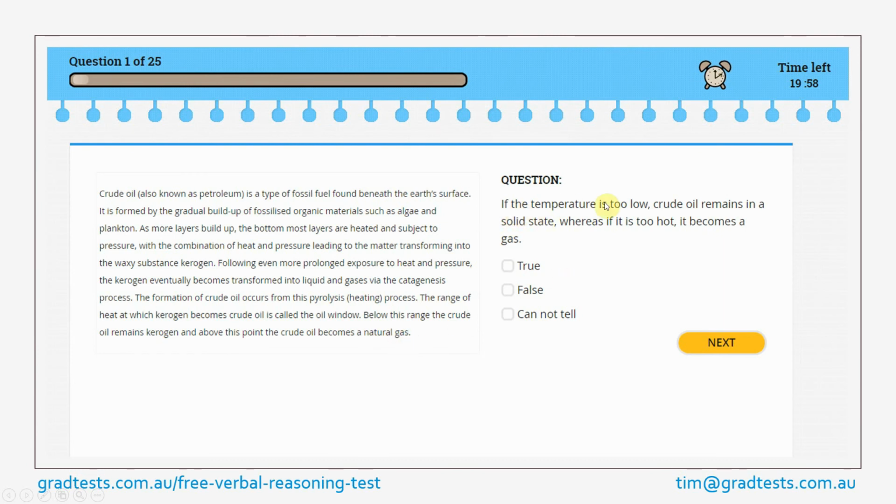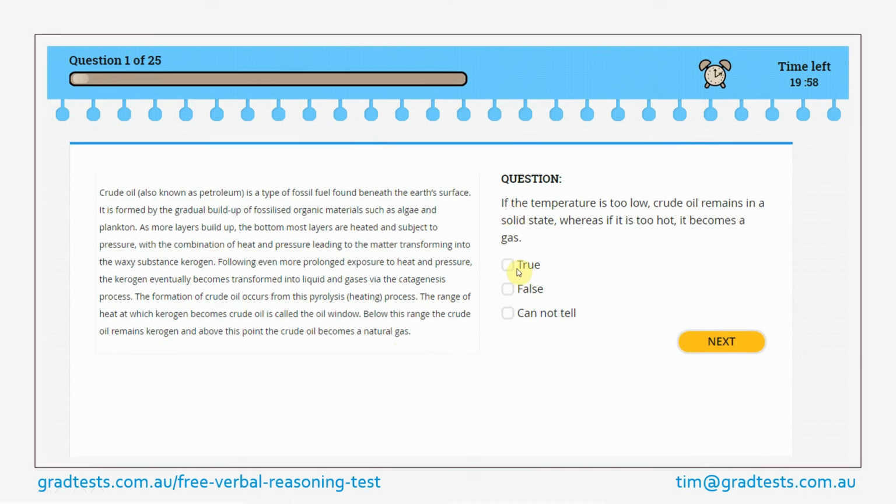So then we need to look at the transition of this oil as the temperature goes from high to low. And what we see in this final sentence is basically below this range, this oil window, the crude oil remains kerogen, so it remains a waxy or solid substance, and then above this temperature, the crude oil becomes a natural gas, which is exactly what this sentence says. So the answer is true.